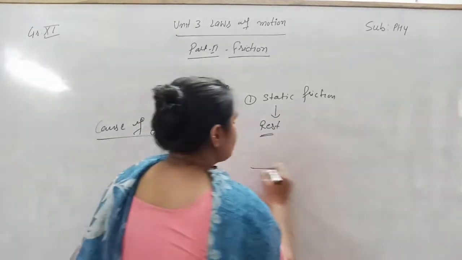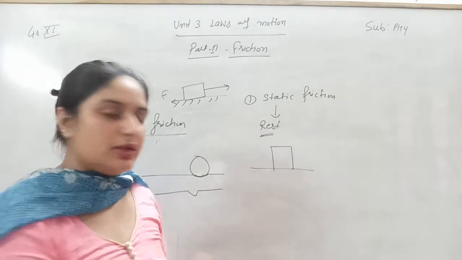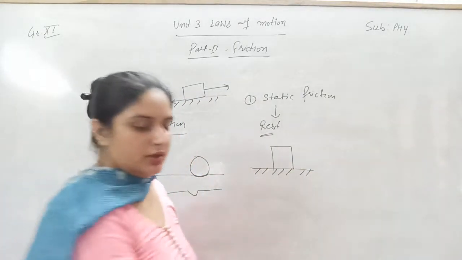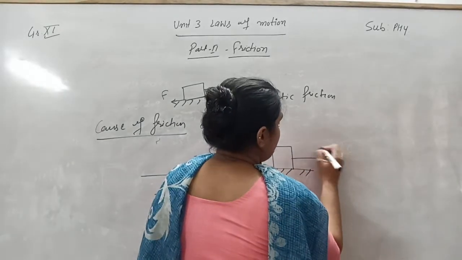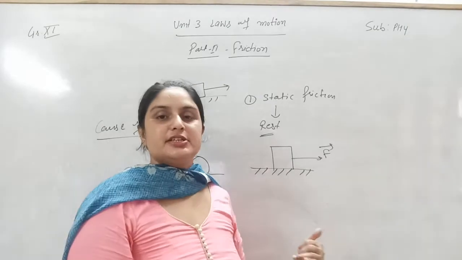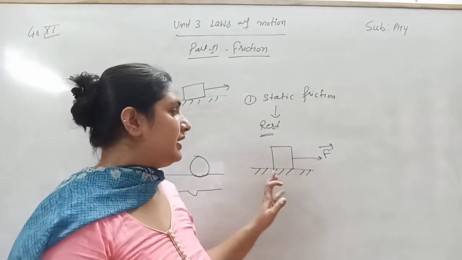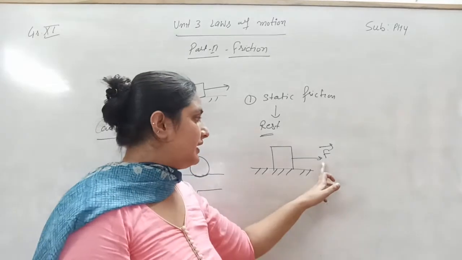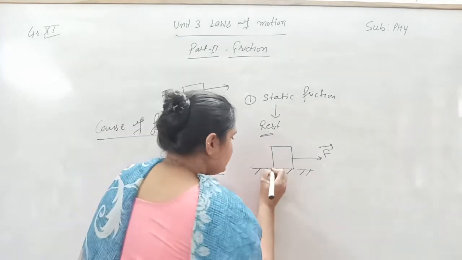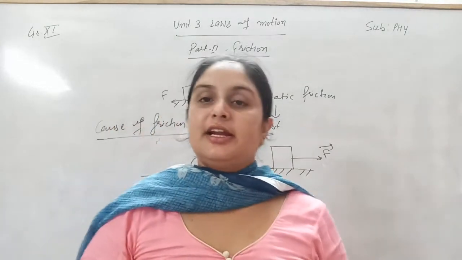Let us suppose an object, a block, is placed on a particular surface. Let us suppose you apply some force F toward the left hand side, and the condition is that this block is at rest. This means there is some opposing force that is totally balancing the applied force, and it is represented by small s, and it is called the static friction.